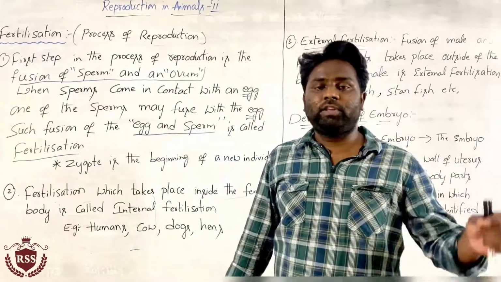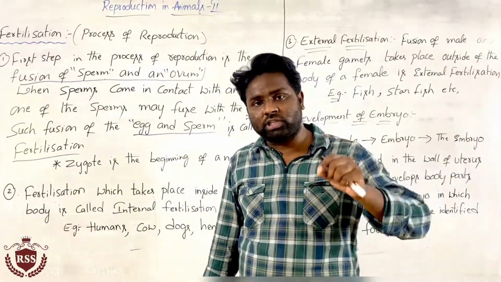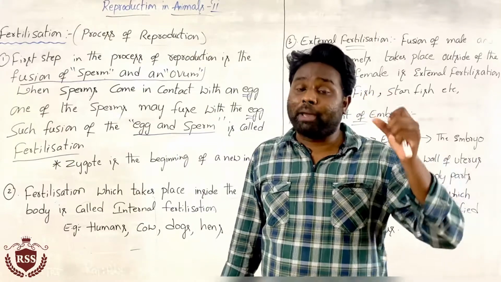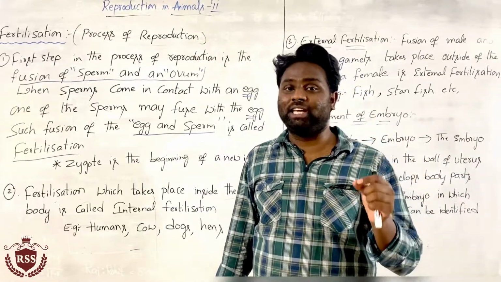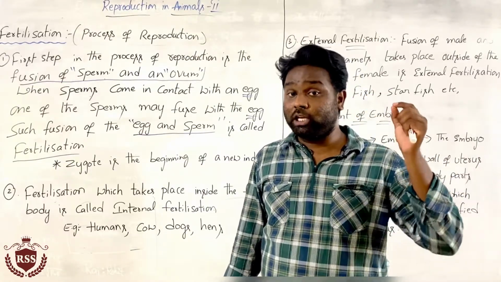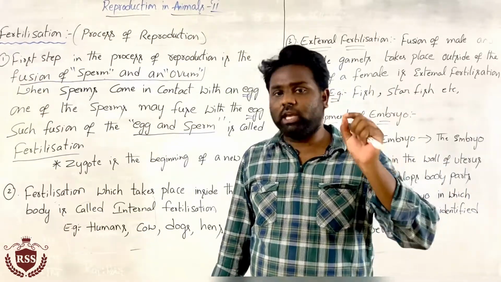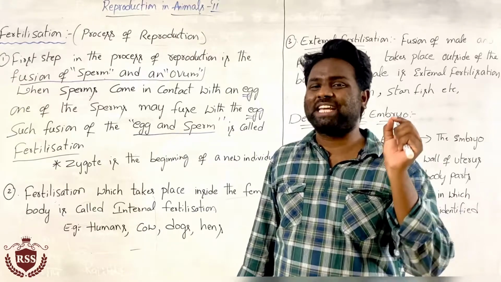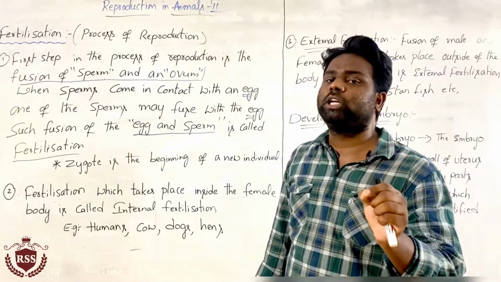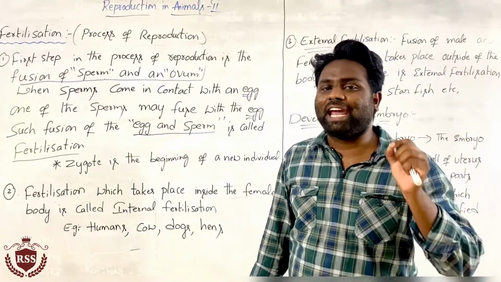fertilization. Millions of sperms are produced by the testis, and any one active sperm comes into contact with the egg.